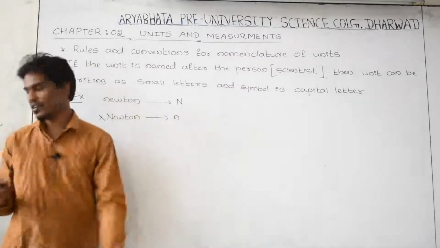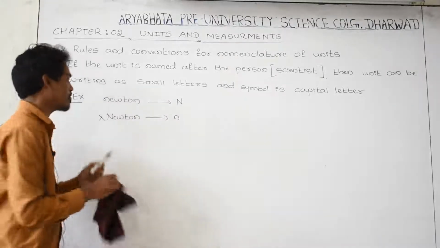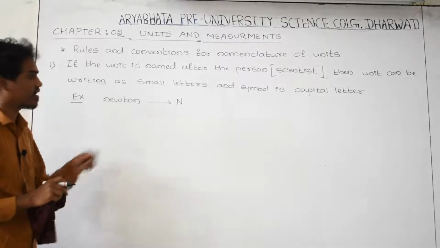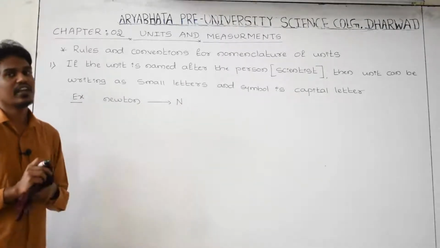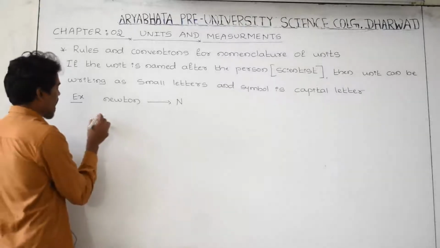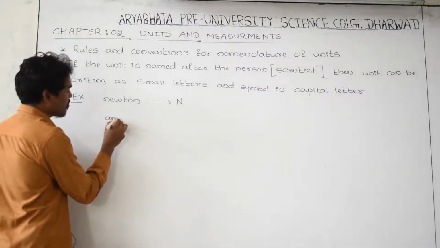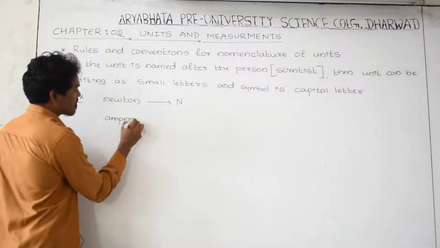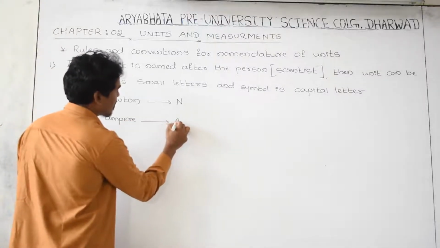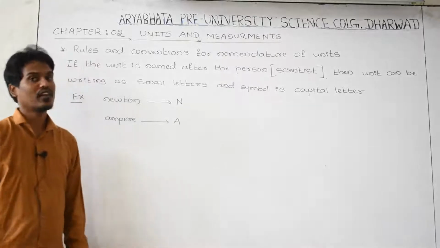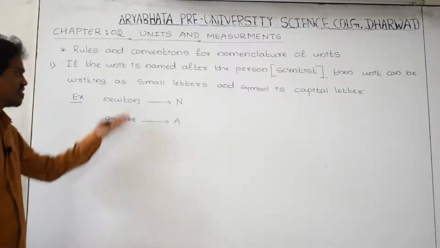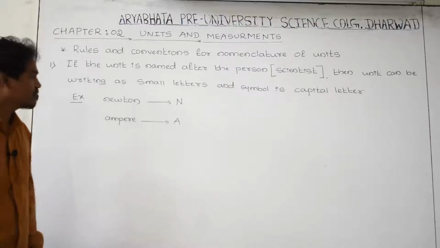The name after the person is written with a small letter, but the symbol is indicated with a capital letter. And another one is ampere. This is the SI unit of current, but its symbol is written as a capital A. Just by seeing these two examples, that is enough.